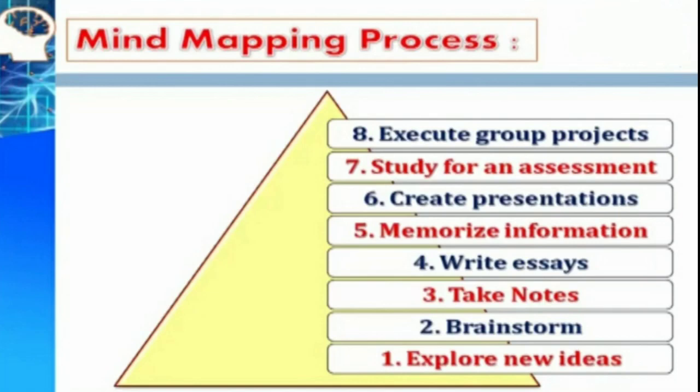Now we will see the process of mind mapping. The first process is to explore new ideas. Second, brainstorm. Third, take notes. Fourth, write essays. Fifth, memorize information. Sixth, create presentations. Seventh, study for an assessment. Eighth, execute group projects. This process helps the students to understand the new ideas better, to let their thoughts flow freely, to focus on the keywords and ideas, and also to activate many levels of the brain, and also to create presentations, to study for an assessment or do group projects.